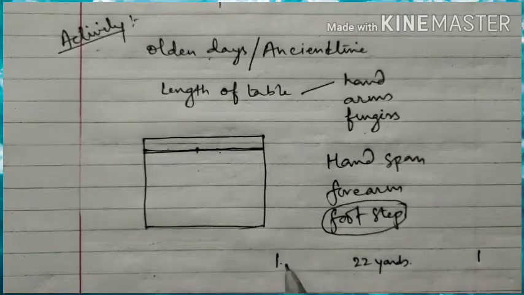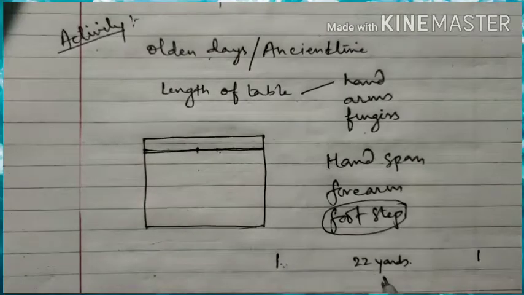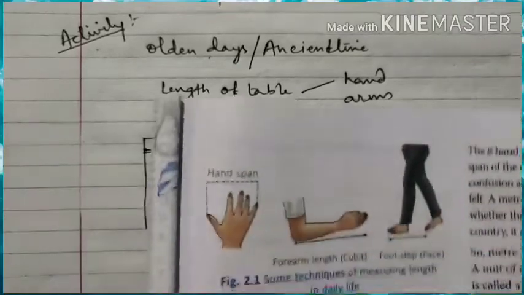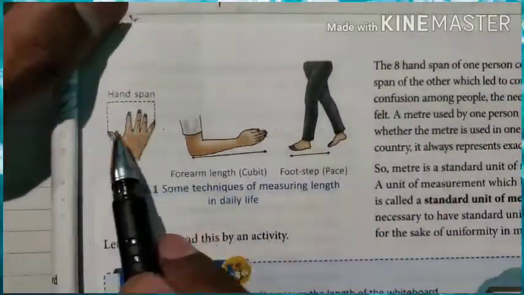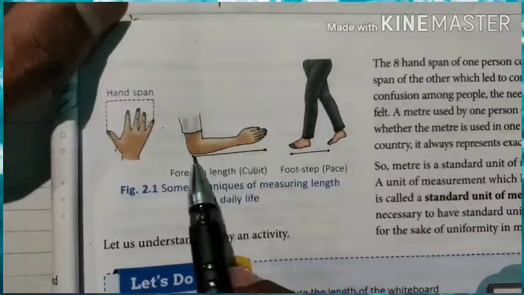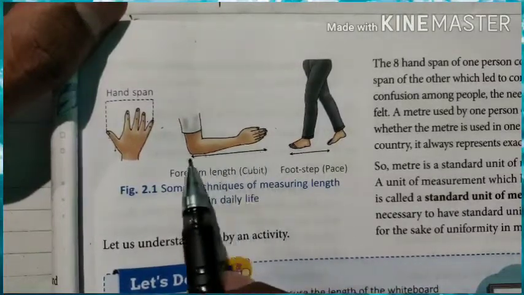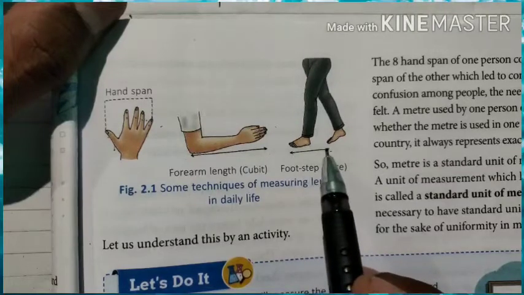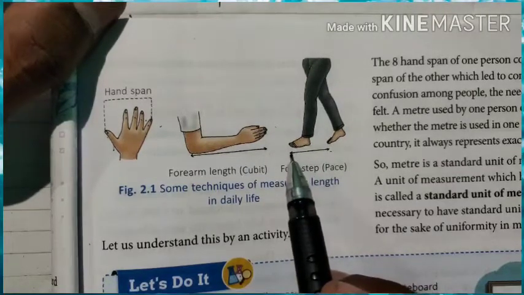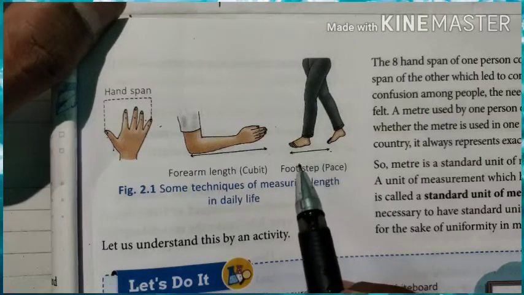They measure the length by their feet. Let me show you the diagram. You can see the diagram here. This hand span, like this they can measure. This forearm, like this they can measure. And the footstep movement, like this they were measuring things, measuring physical quantities in the earlier time.